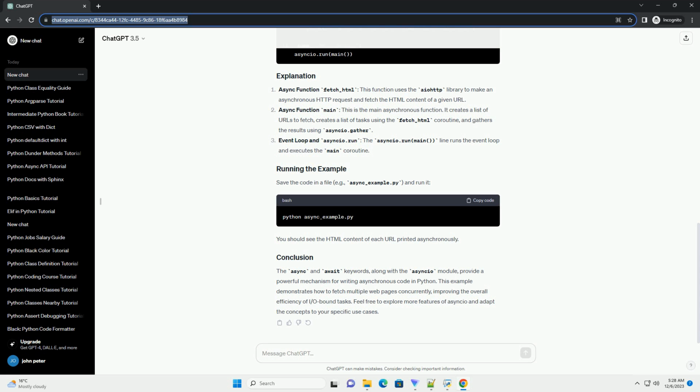The async and await keywords, along with the asyncio module, provide a powerful mechanism for writing asynchronous code in Python. This example demonstrates how to fetch multiple web pages concurrently, improving the overall efficiency of I/O bound tasks. Feel free to explore more features of asyncio and adapt the concepts to your specific use cases.